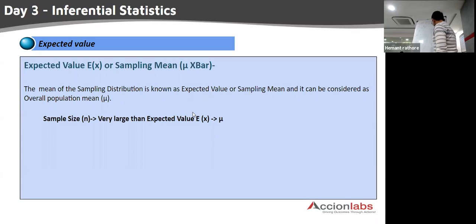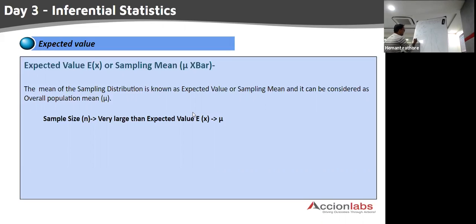Now there is a relationship between expected value and the sample size. For example, if your sample size n is very small, maybe 5, what will happen when you take a sample with this little sample size? Your sampling variability will be very high, right? Sometimes your sample mean can be 5, sometimes your sample mean can be 20. So if you want to get a more accurate result, try to use a larger sample size.